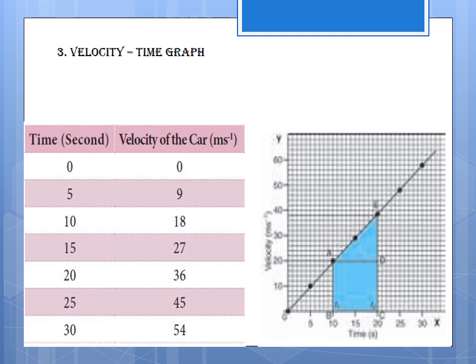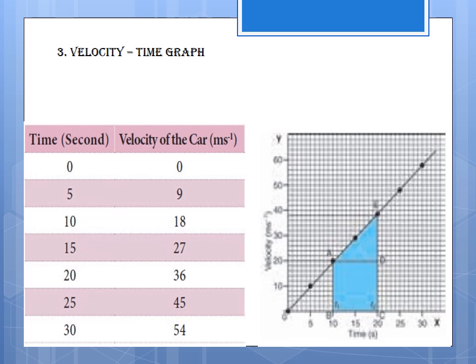Now we will see the area of the rectangle and the area of the triangle. S is equal to AB multiplied by BC plus half AD multiplied by DE. The area of a rectangle is AB times BC. The area of a triangle is half AD times DE.